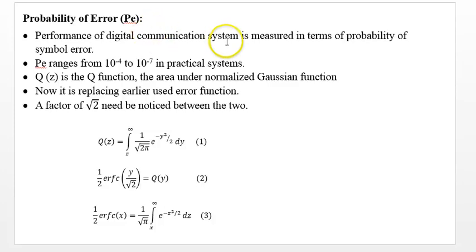The performance of a digital communication system is measured in terms of probability of error, and P ranges from 10 to the power minus 4 to 10 to the minus 7 in practical systems. That means there will be an error at a rate of 1 in 10 to the power minus 4 to 1 in 10 to the power minus 7. So this is the typical range which is permissible.